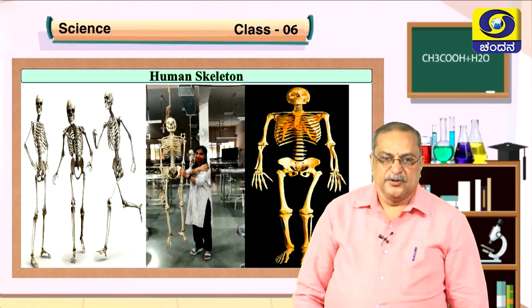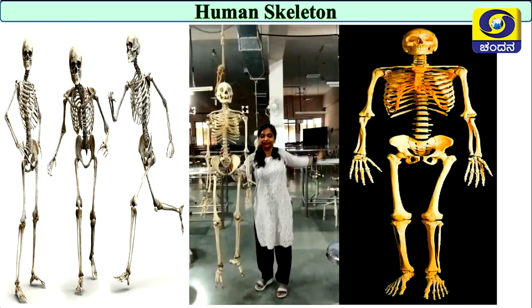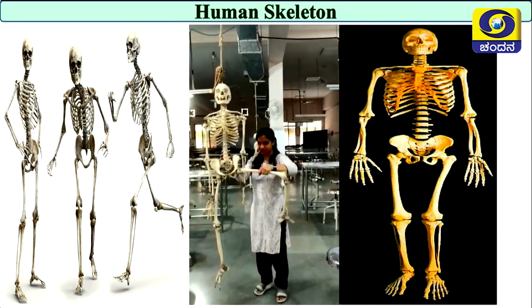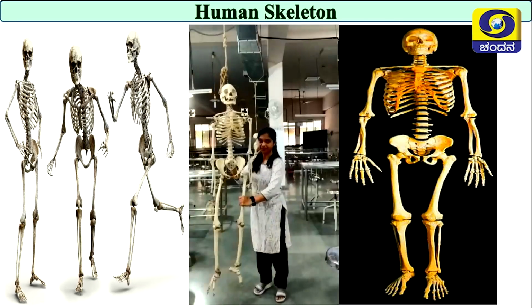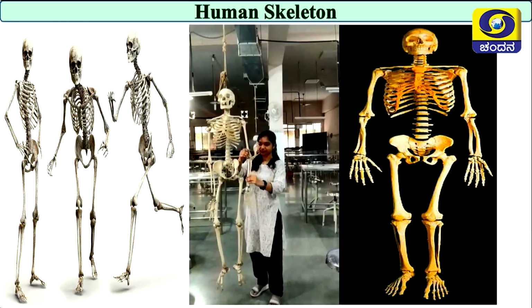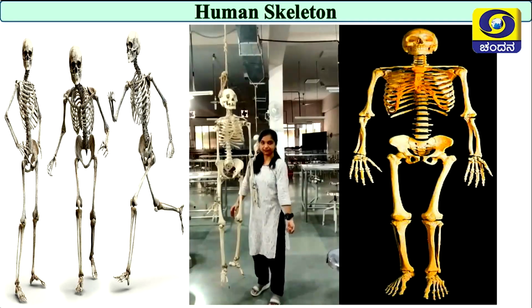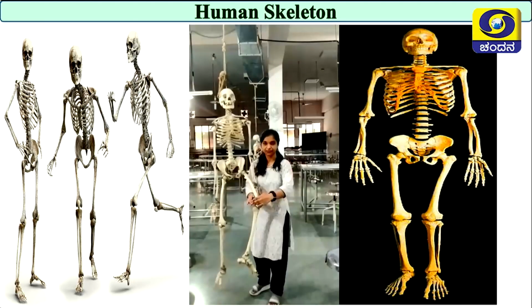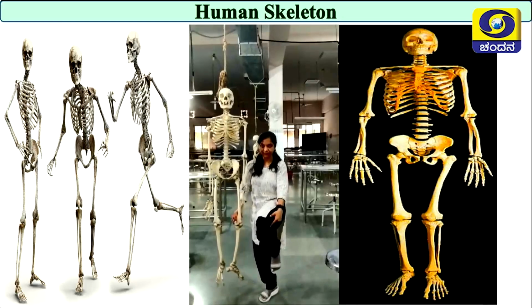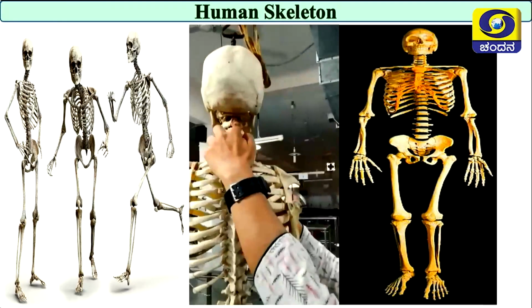We have already seen the different parts, that is the hand region, there is the joint, hip joint, seeing the pivotal joint there.